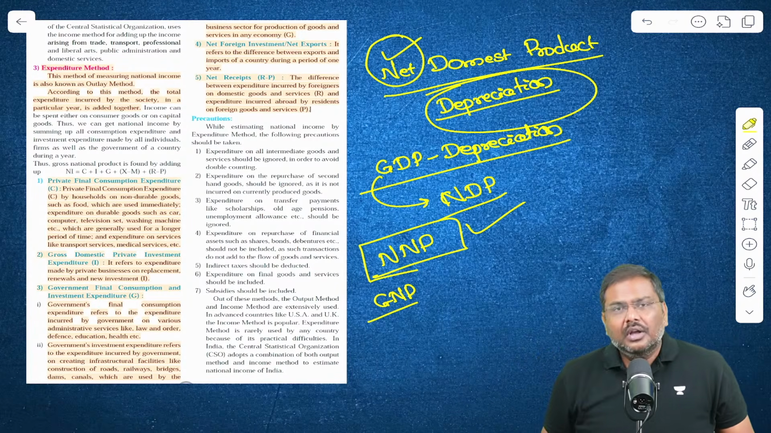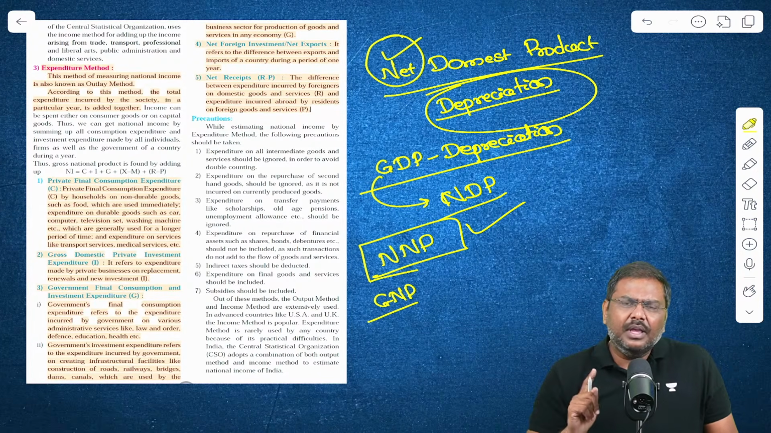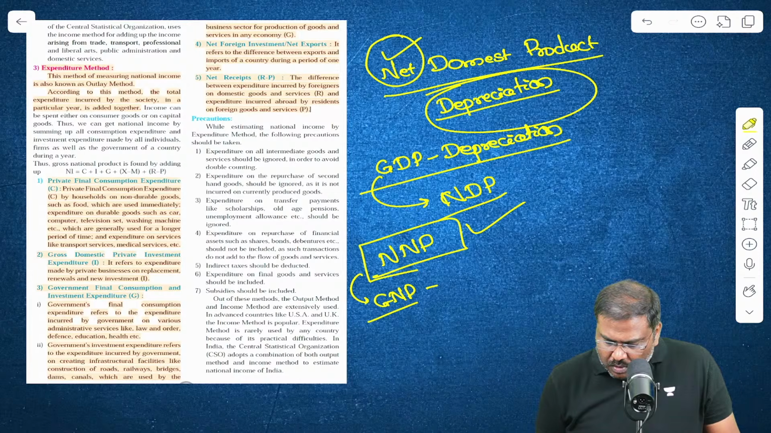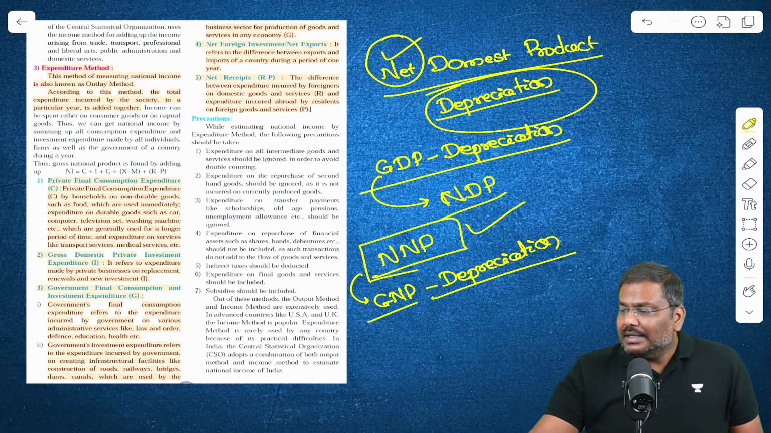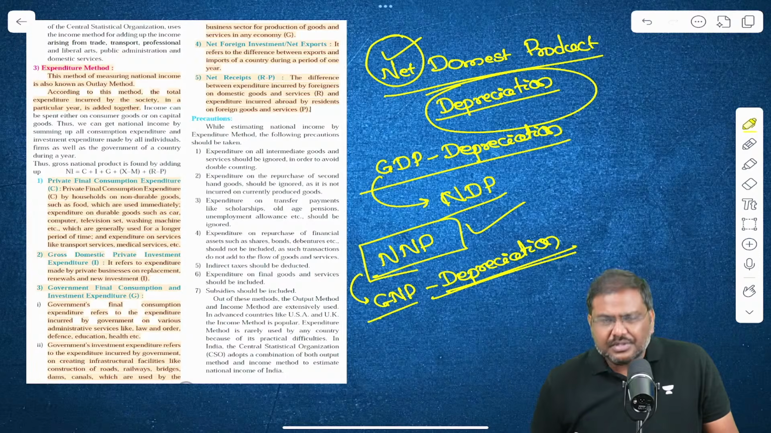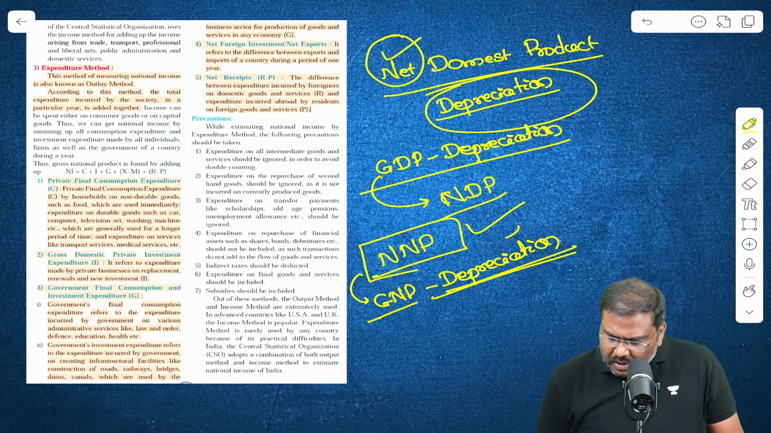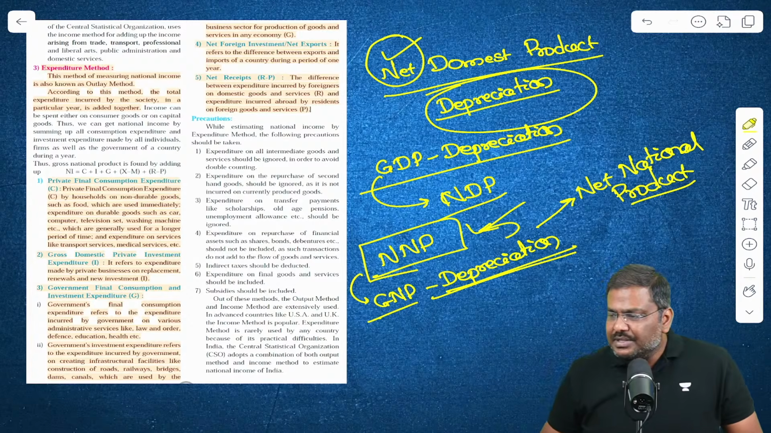So what do we do? We already have GNP. From GDP, we have calculated GNP. From the GNP, now simply take out the depreciation. So when from the GNP you subtract the depreciation, what you're essentially going to get is the net national product, NNP. Everybody is okay with this? Please do let me know.